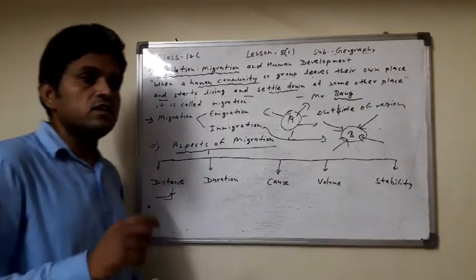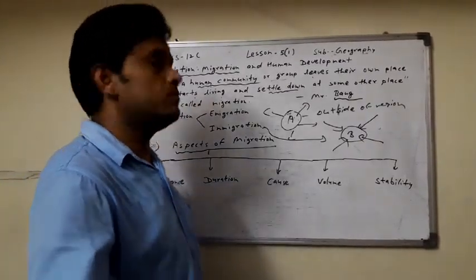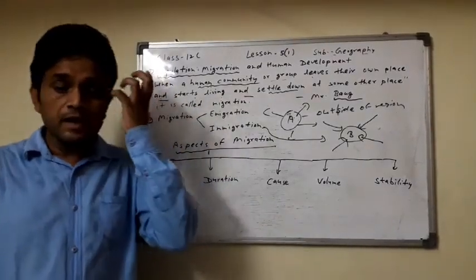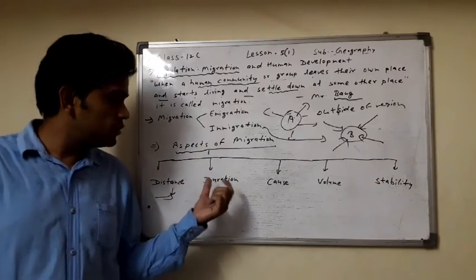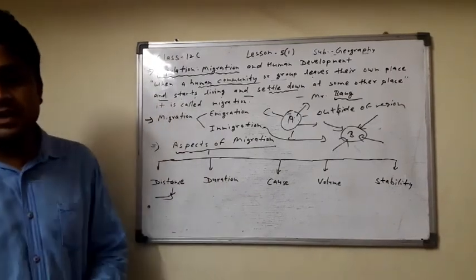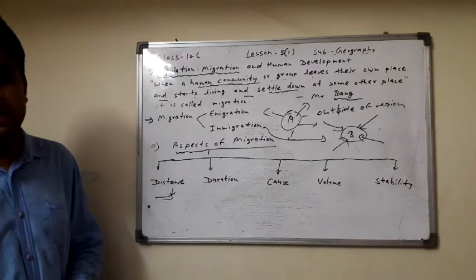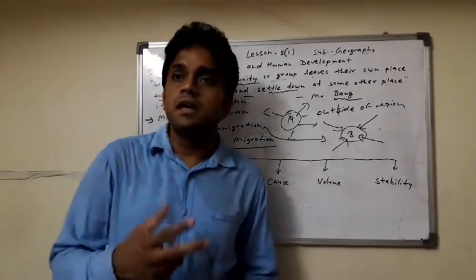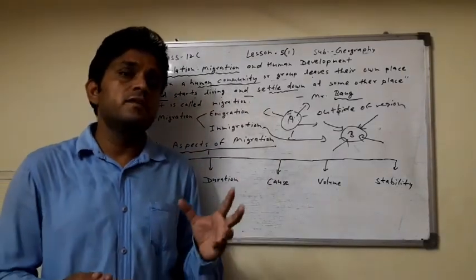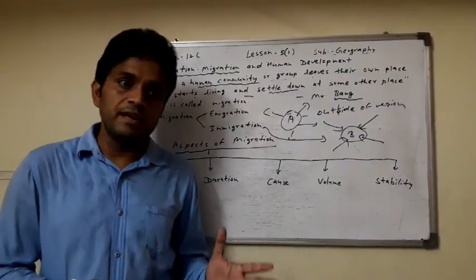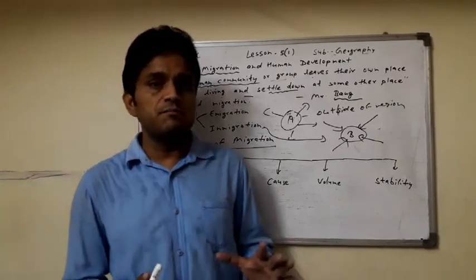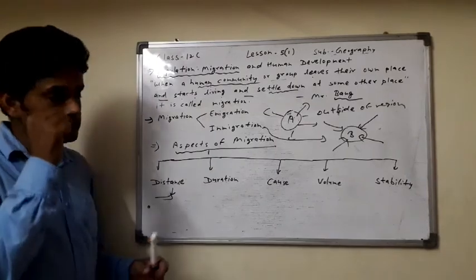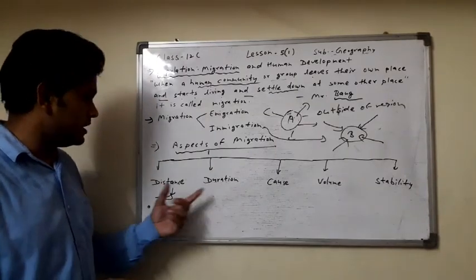Second, the duration: people migrate for some time, or people migrate for a long time. ठीक है, here we count the duration in this aspect. We study the duration of migration, like seasonal migration and long-time migration. Some people, like in transhumance, migrate for some time, and some people migrate for a long time. That is called duration. Here the aspect of duration, यानी टाइम का यहाँ पे हम काउंट कर रहे हैं, यहाँ पे डिस्टेंस को काउंट कर रहे थे.